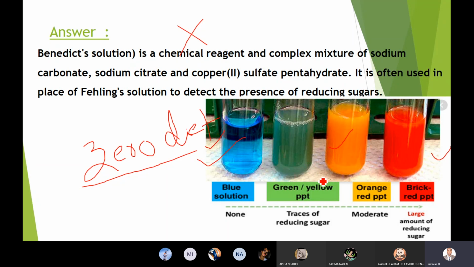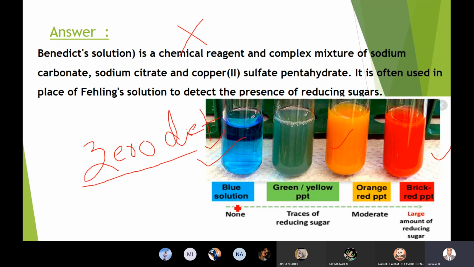If it turns green, then traces. If it turns orange red, then moderate. If it turns brick red, then a large amount. So in testing food samples or foodstuffs, we may use this Benedict solution. Am I clear? Both Fehling's as well as Benedict solutions are useful to differentiate between aldehydes and ketones. Please do remember.